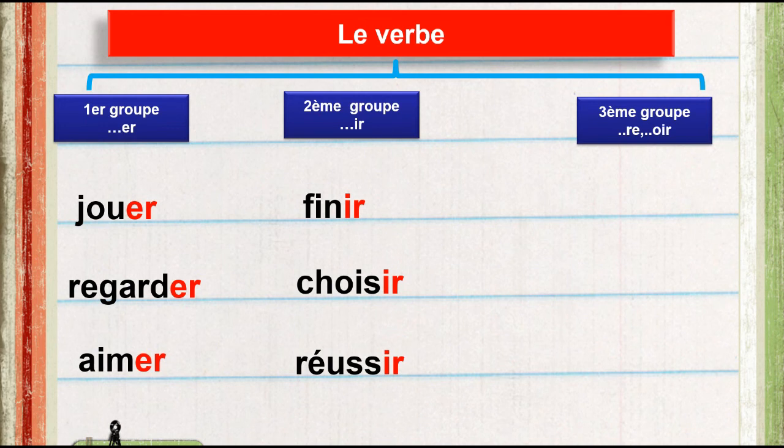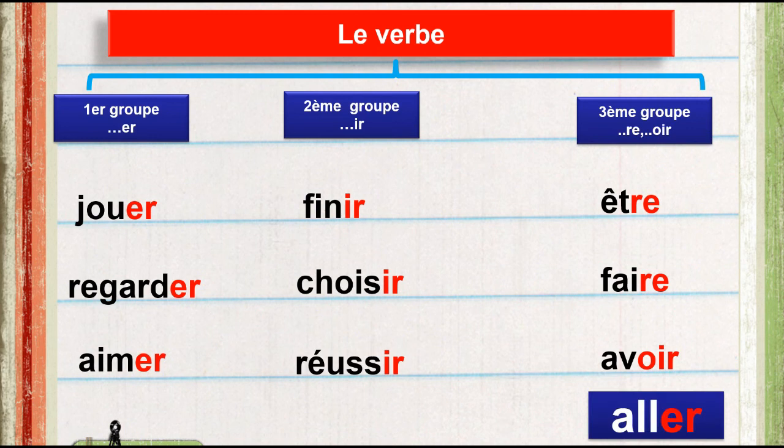But the third group is like verb être, faire, avoir. We have different endings. We have many other verbs we'll study inshallah after that in other years, but this year we'll focus on the first group and some verbs for the second group.